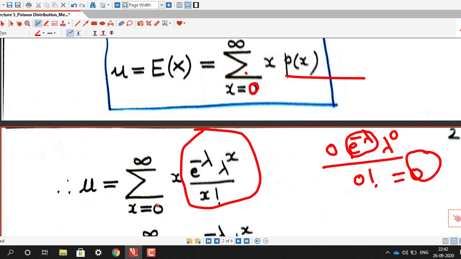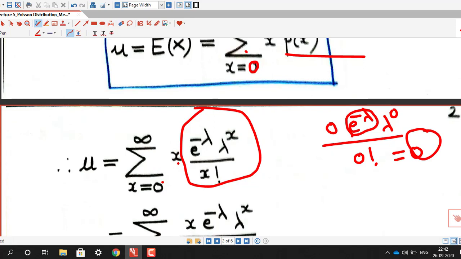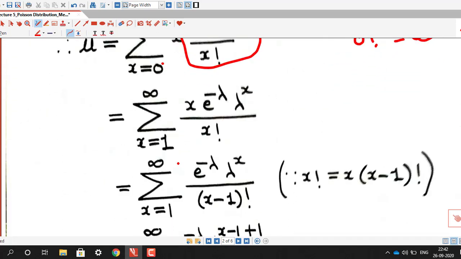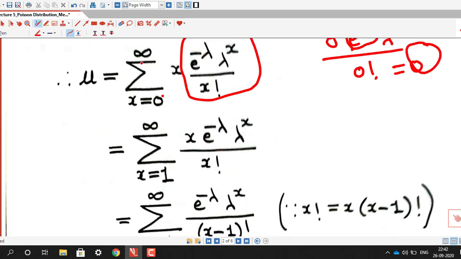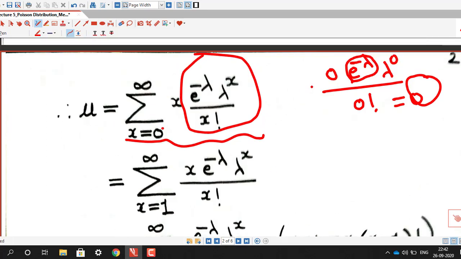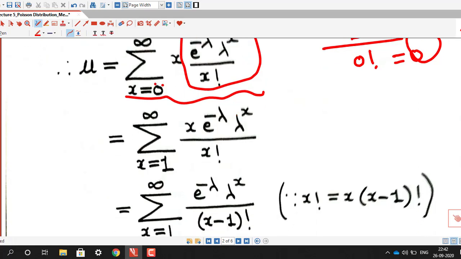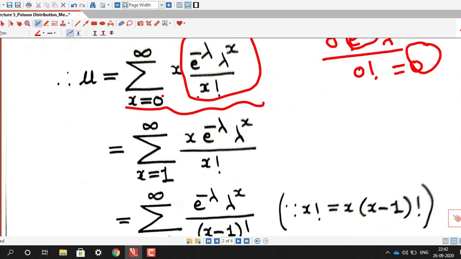So instead of writing from x equal to 0 to infinity, we can write from x equal to 1 to infinity, because the term corresponding to x equal to 0 is 0. It does not matter whether we write from 0 to infinity or from 1 to infinity, and the remaining terms are as they are.